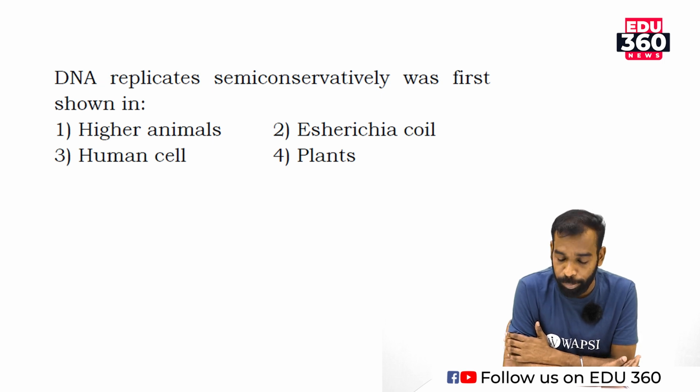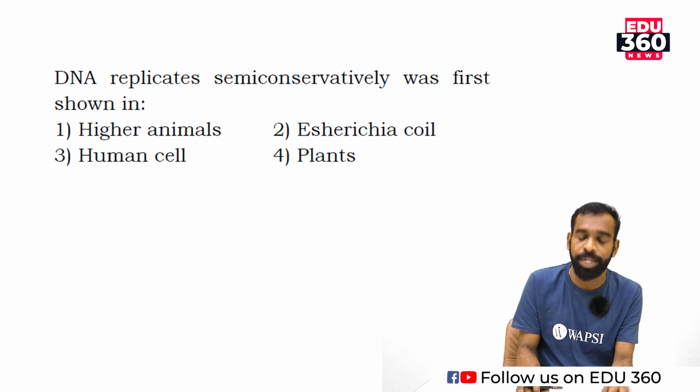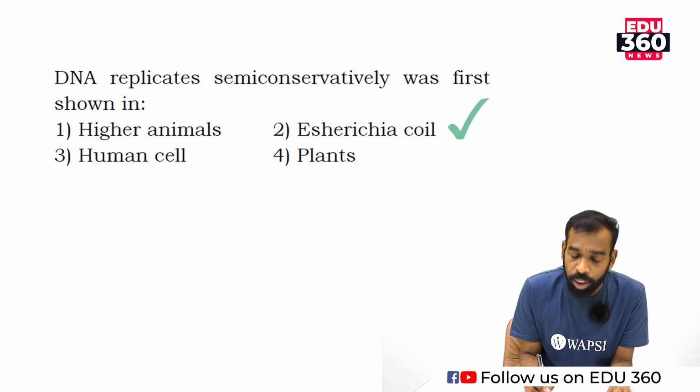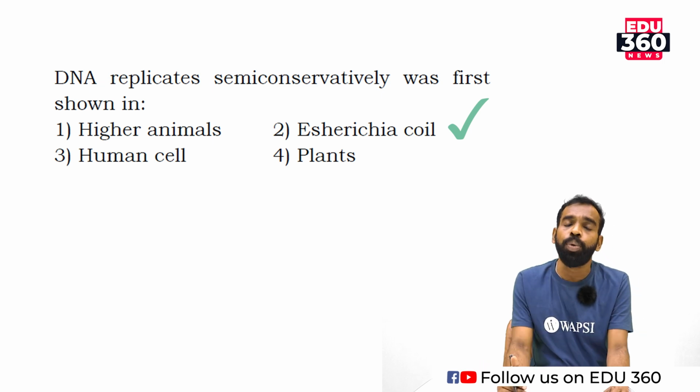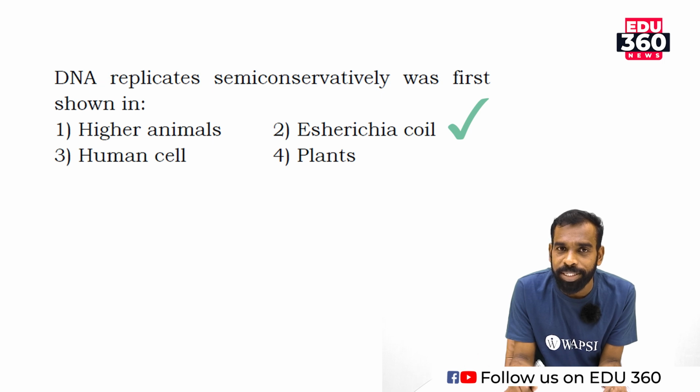If it is human animal, E. coli bacteria, human cell or plants, we have 4 options. No doubt it is clearly mentioned in our textbook. E. coli bacterium was used to demonstrate semi-conservative DNA replication. So the correct answer is option 2.